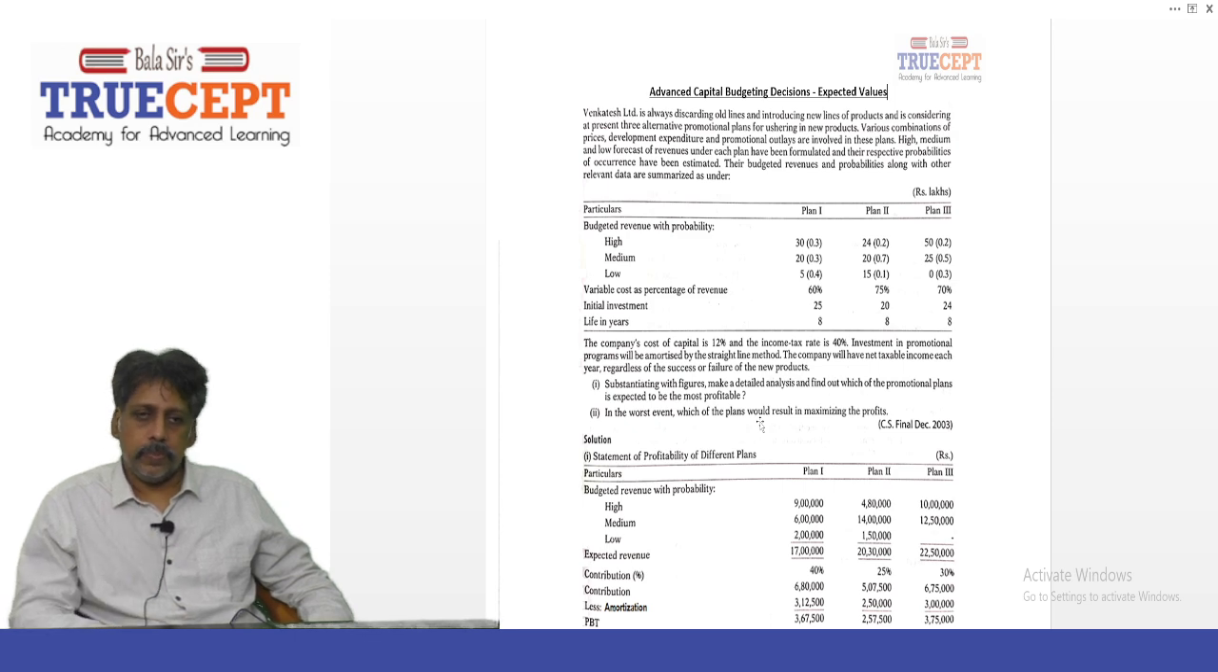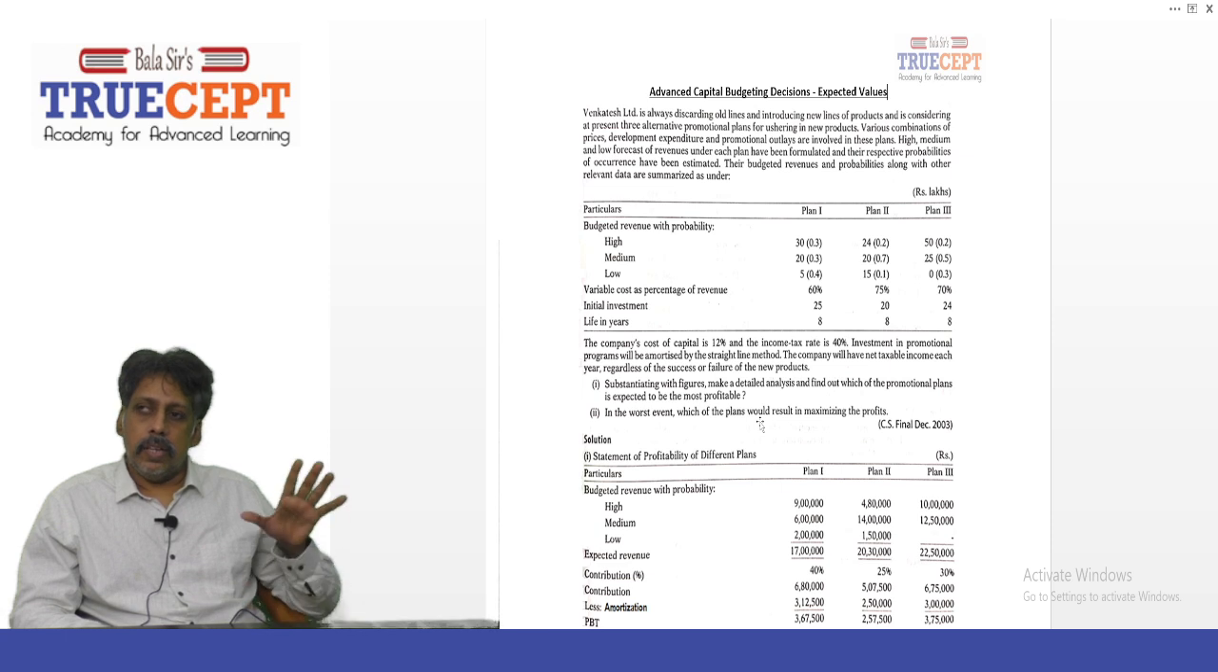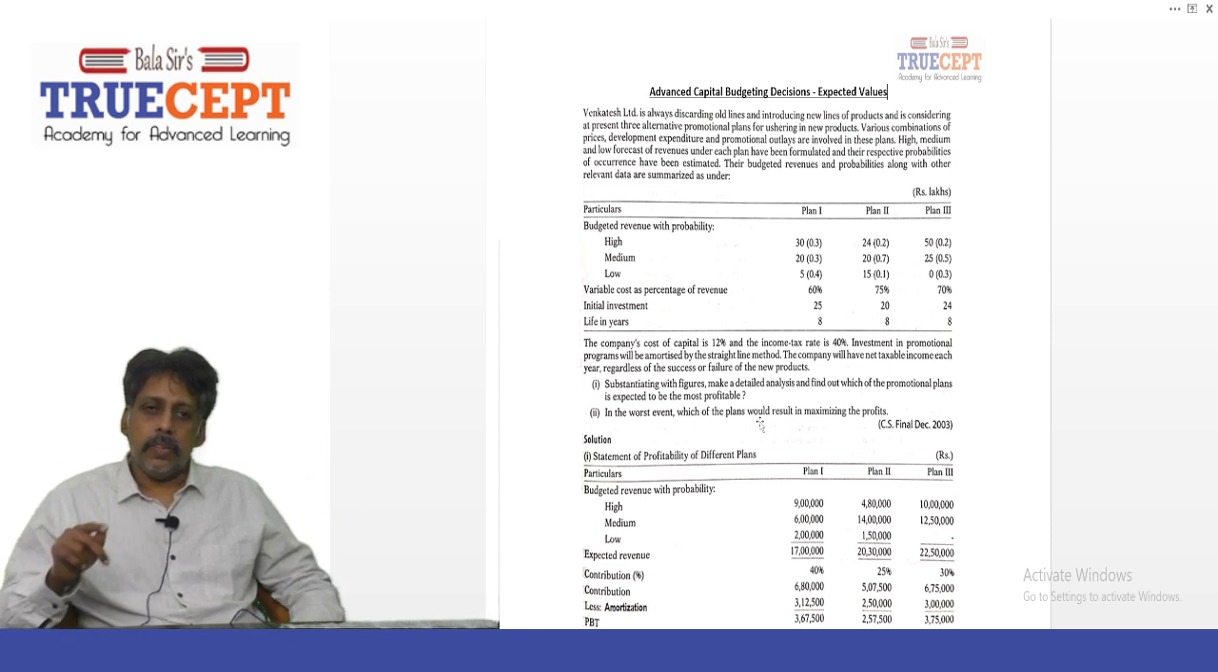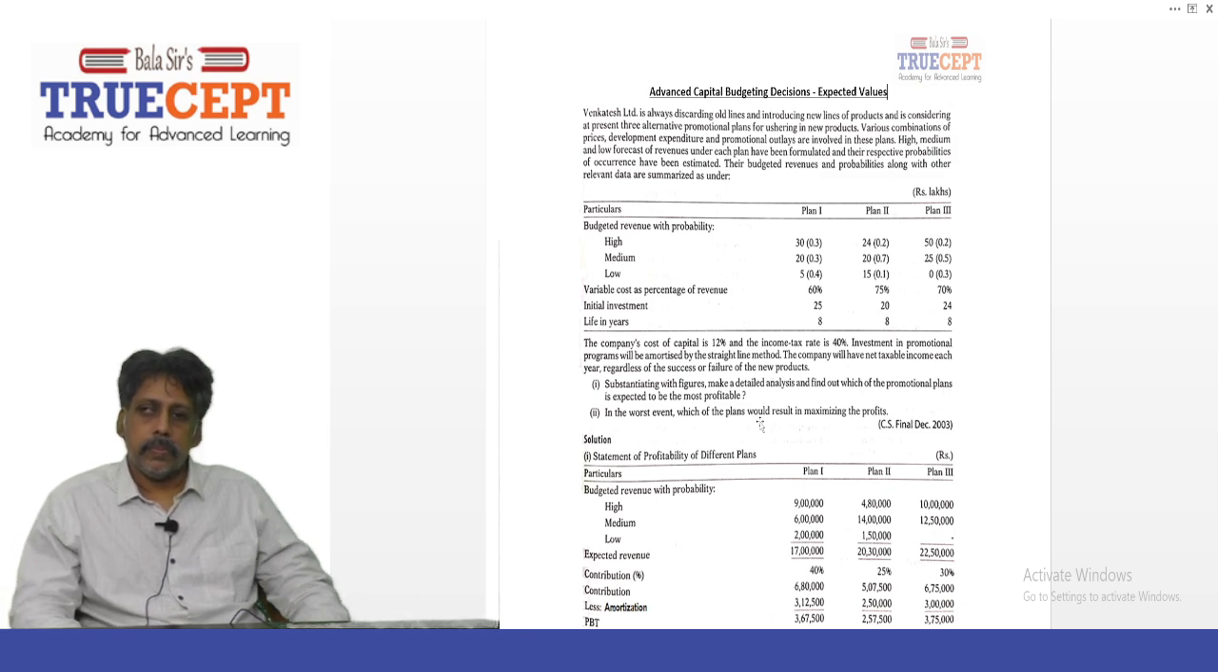Next. Number 1, substantiating with figures, make a detailed analysis and find out which of the promotional plans is expected to be the most profitable. Now, you have been asked to find the most profitable plan. You can calculate the net present value because they have given the cost of capital, and then decide which one gives the highest net present value. Next. Number 2, in the worst event, which of the plans would result in maximizing the profits?